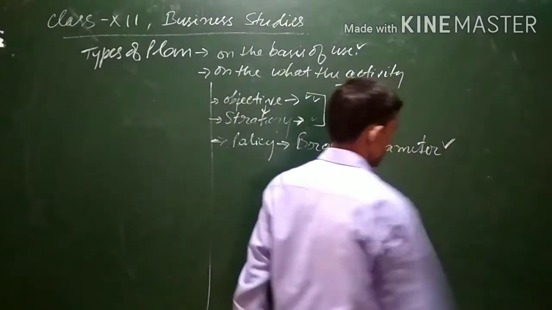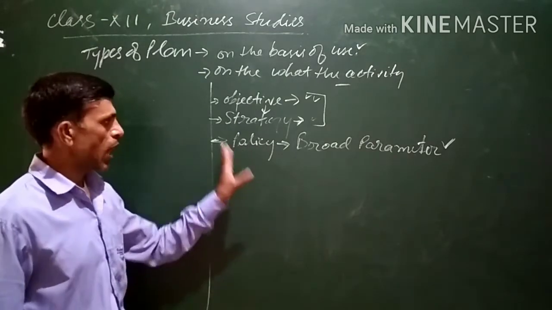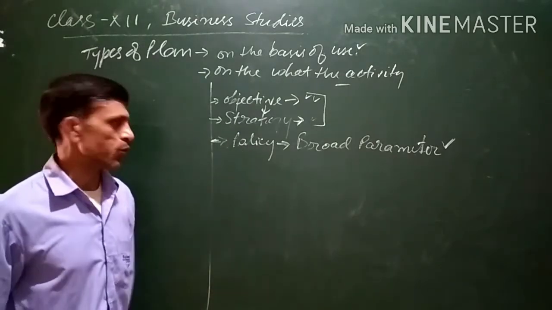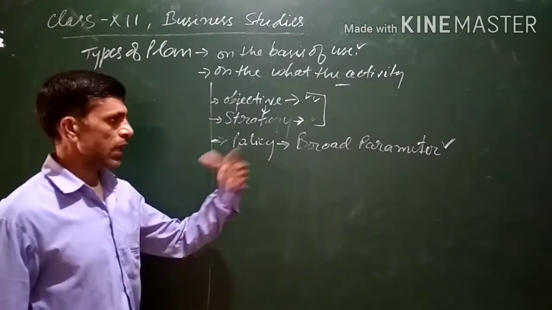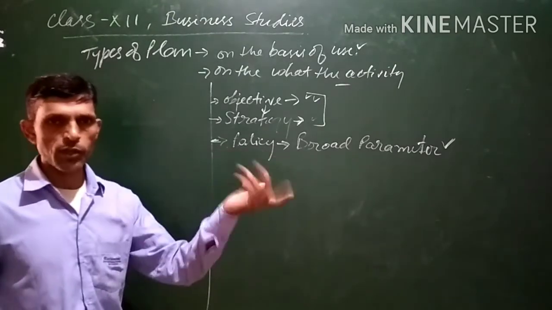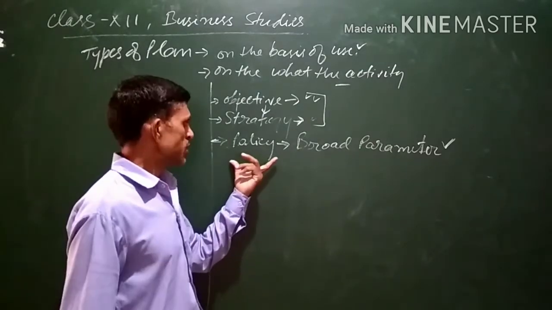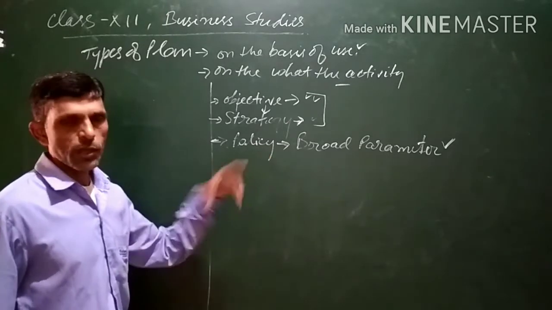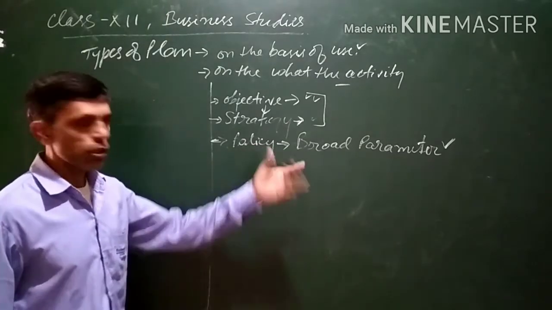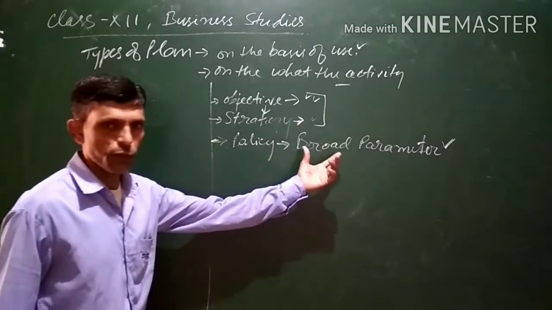For example, the policy can be with regard to procurement of raw materials, how the raw materials are to be procured. Managers may have some discretion: they can either procure directly from the farmers, or they can go to the wholesale market in order to procure the goods. So policies say how to purchase the goods, but within the broad parameters, managers are free to act.